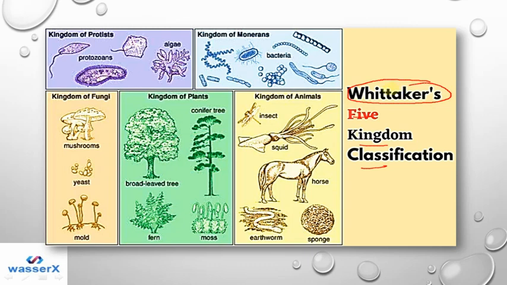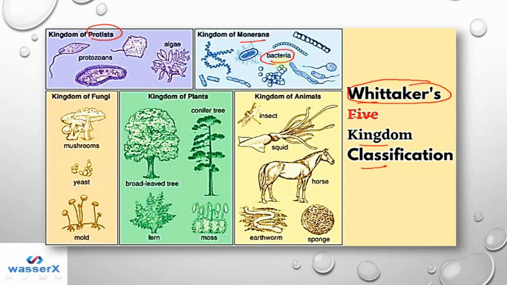So if I ask you in exam who gave the 5 kingdom classification system, then the answer is Whittaker. He classified organisms into 5 kingdoms. The first kingdom was Protista, where he includes protozoa and some algae. In the kingdom Monera, the bacteria were included.